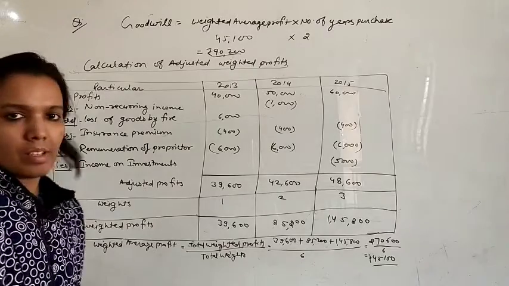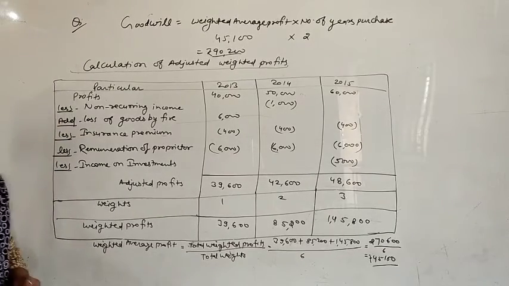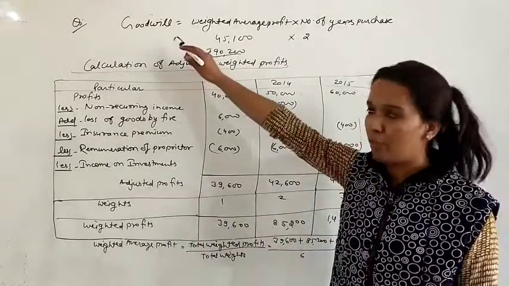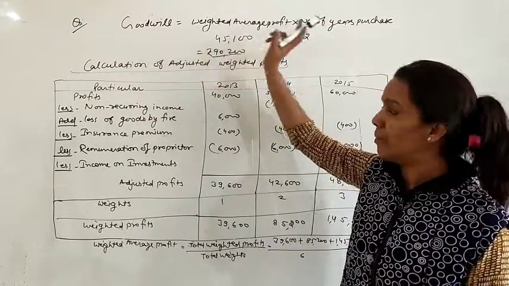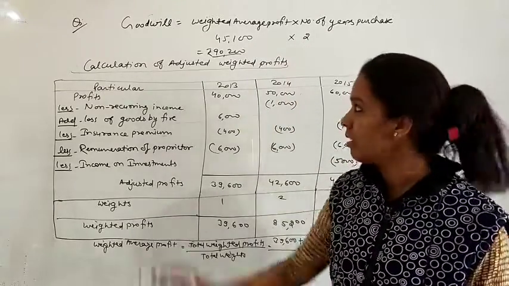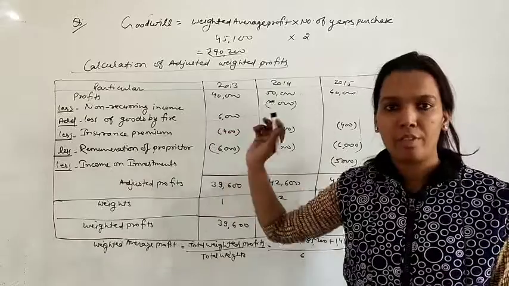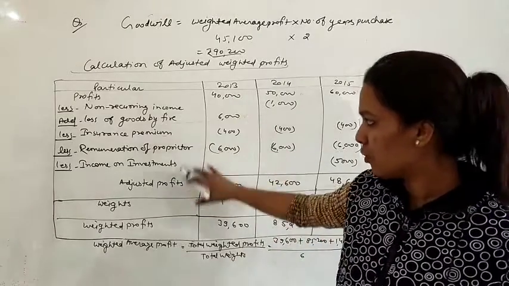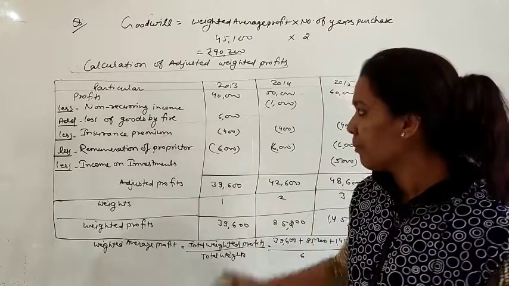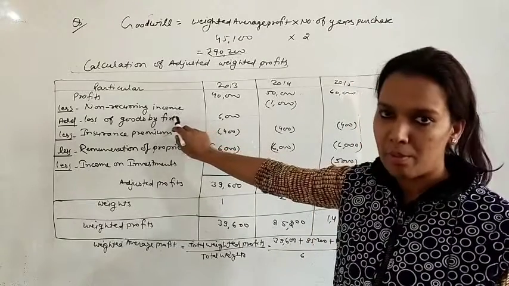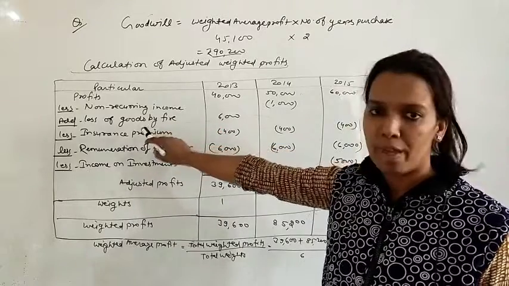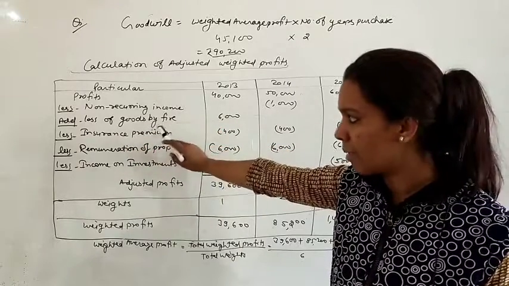Yes, again just make a summary of this question. What was there? Actually this question was fully based on weighted average profit. Goodwill equals to weighted average profit multiplied by number of years purchase. Number of years purchase, that is 2, already given in the question, and weighted average profit we have to find. So just first of all we found the adjusted profit as it was in average profit method. Non-recurring income, that is termed as abnormal income also, so we deducted this. Loss of goods by fire, that is abnormal loss, so we added it back.